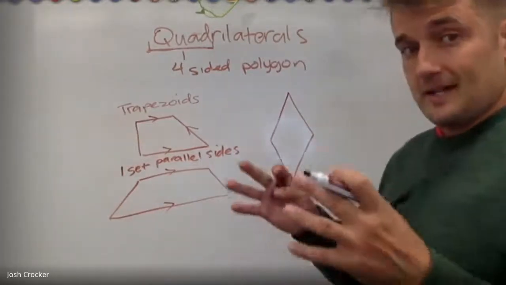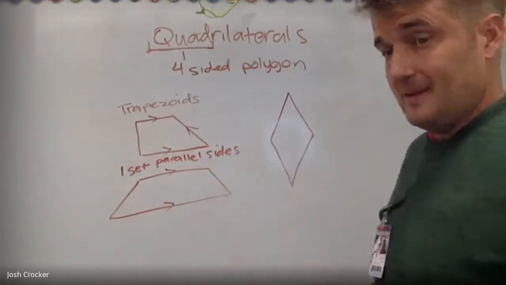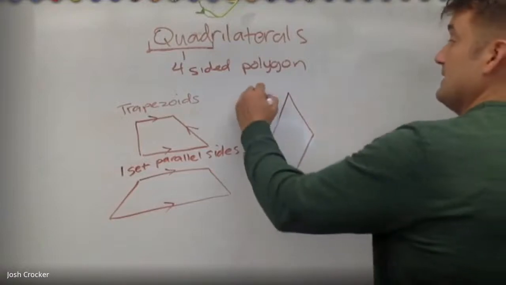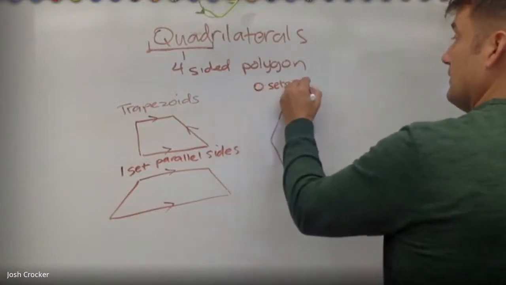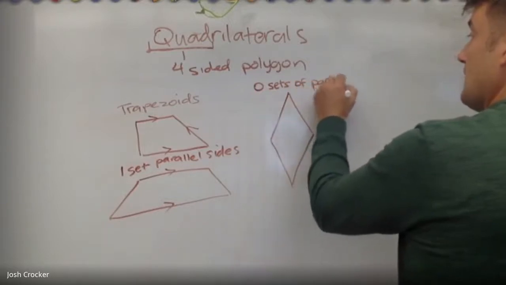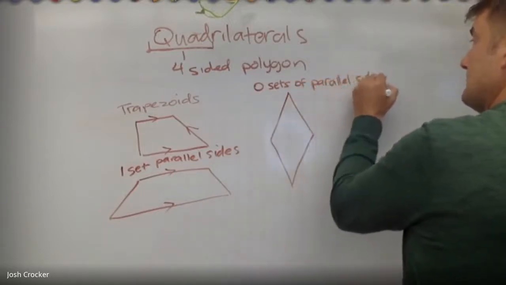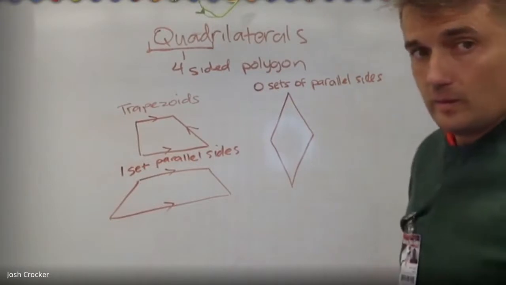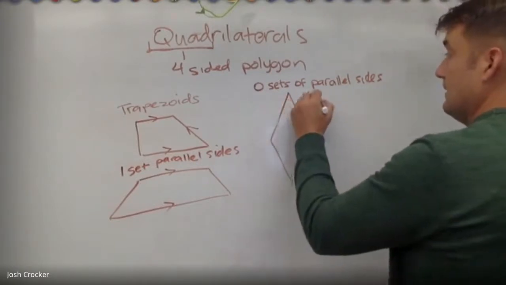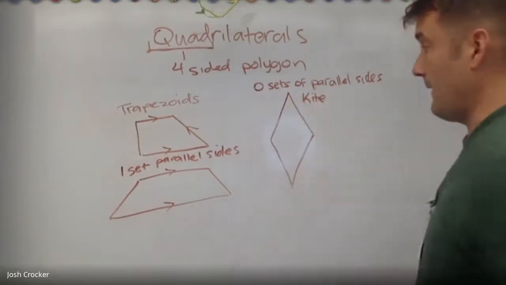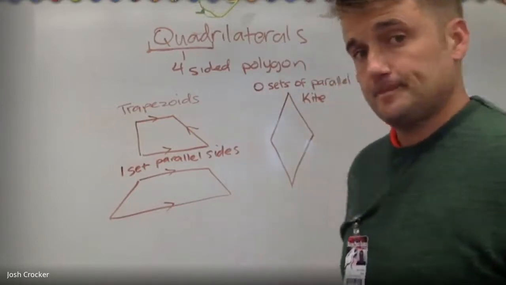But sometimes you accidentally draw like a parallelogram. So if it has 0 sets of parallel sides, then we would call that a kite. Okay?